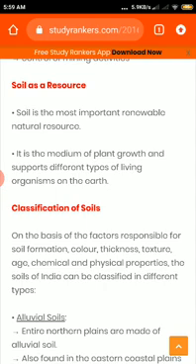Next, we should go to soil as a resource. Soil is the most important renewable natural resource. Why is soil a resource? Soil is the most important resource. Nowadays, we can see that in different types of soil we can grow different types of crops in our country. It is the medium of plant growth, and it supports different types of living organisms on the earth, and that's why soil is the most important. It is an indispensable part of human beings as well as animals, and that's why soil is the most important.